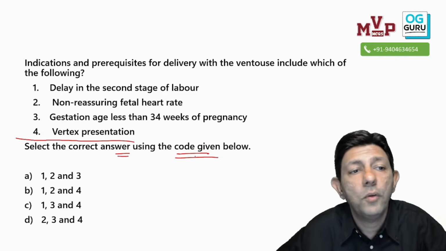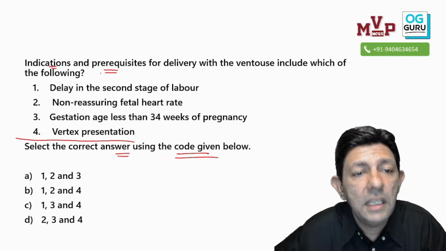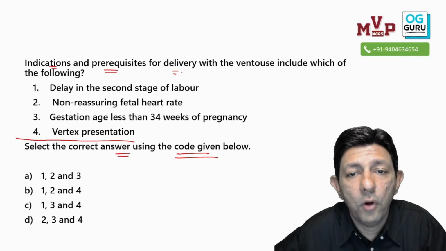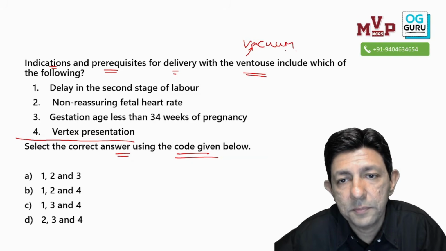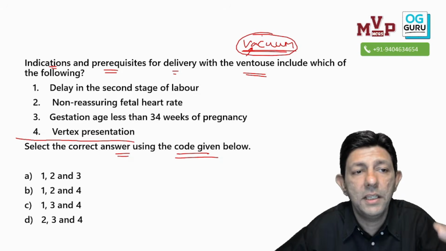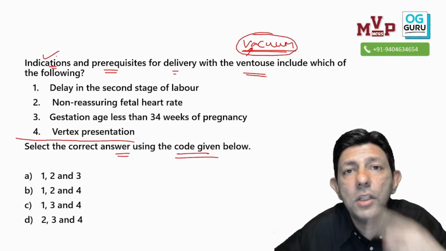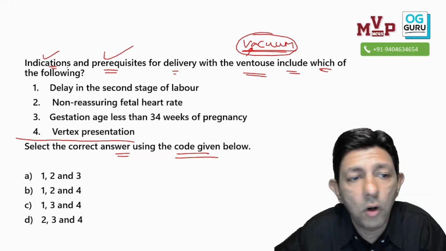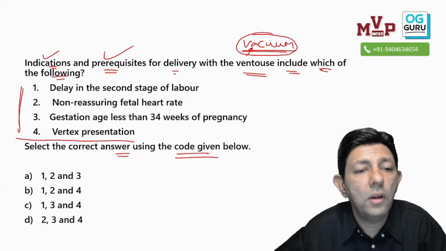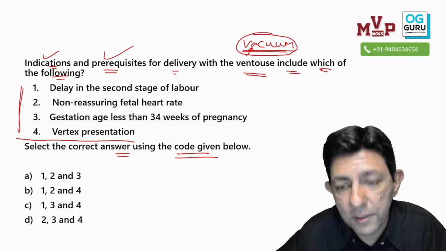So first, what is the question? Indications as well as prerequisites for delivery with ventouse. Ventouse is same as vacuum. So the question asked to us is, what are the indications for vacuum? What are the prerequisites for vacuum delivery? Include which of the following? 4 scenarios are given to us.